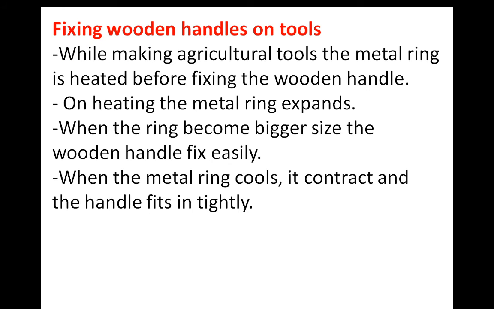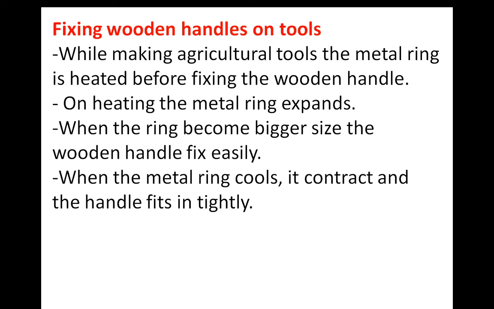Understood? Next one, the fixing of wooden handles on tools. Here also we are using the expansion principle. While making agriculture tools, we first heat the metal rings before fixing the wooden handle. After heating, the metal ring expands, so the size of the metal ring is bigger. As the ring is bigger, put in the wooden handle.